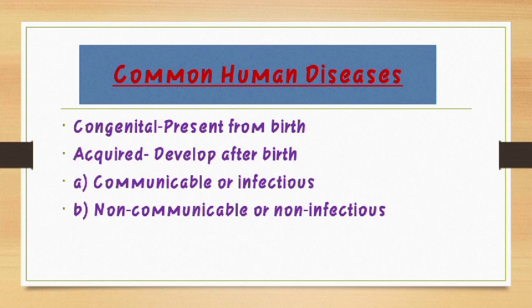Disease is defined as a condition of disturbed or deranged functioning of one or more organs or organ systems of the body, which is caused due to infection, defective diet or heredity. There are so many causes for disease. All human disease can be broadly categorized into congenital disease and acquired disease.